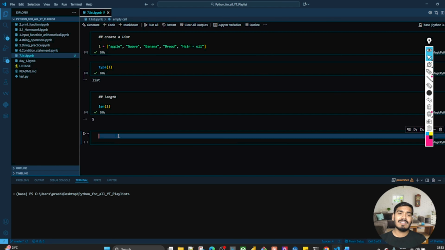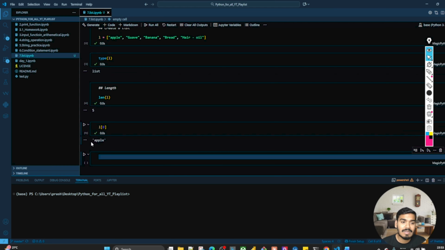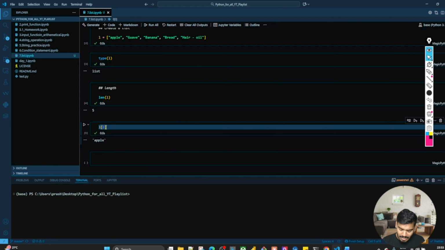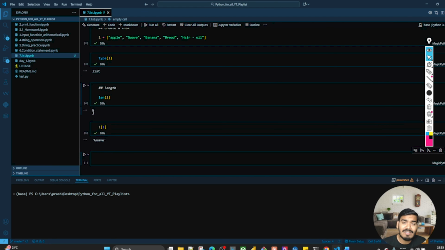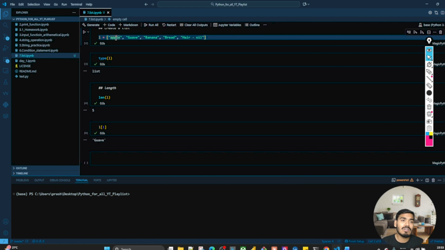Clear? Now, let's say that I have created this list and I want to know which element is at what position, or what is the exact location of any element in the list. So let's say if I write L of 0, it is apple, right? Why have I written L of 0? Why have I not written L of 1? Because I have a total of 5 elements, 1 2 3 4 5. So I can write directly from 1, and with that the position of apple is in serial number 1, right?